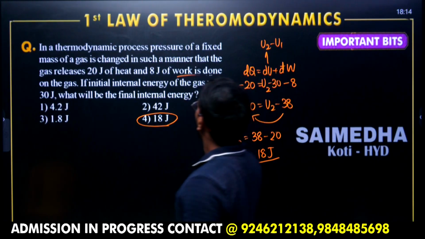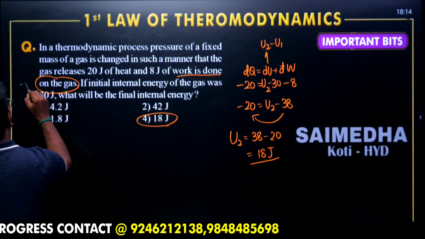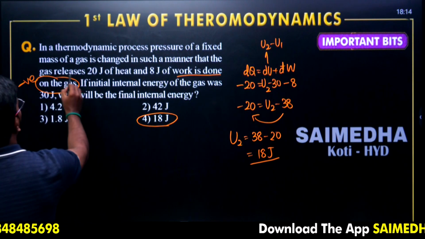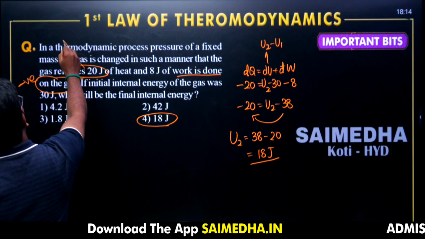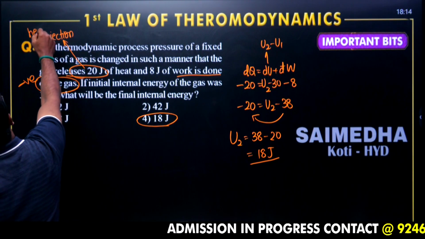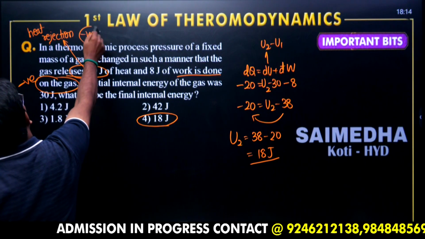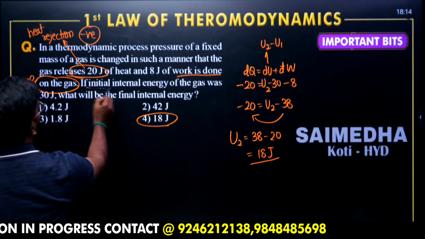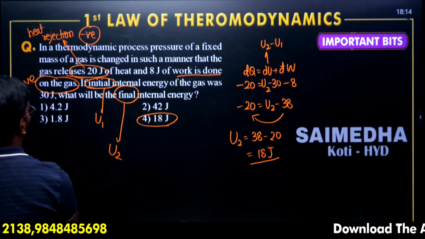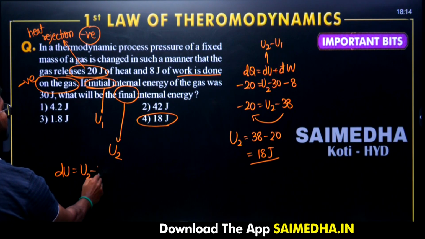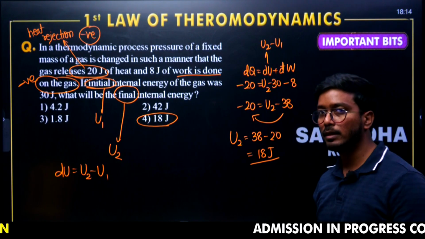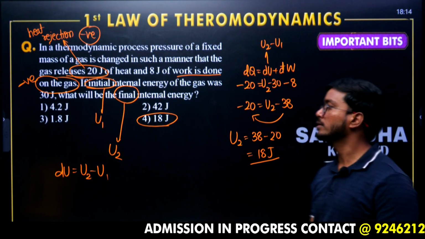Remember, work done on the gas is given, that means it is a negative work. Now the gas releases 20 joules, that means it is rejected out. This is a heat rejection. Heat rejection is positive or negative? It is negative. Initial internal energy is U1, final internal energy is U2, where dU is equal to U2 minus U1. Very important question. Go through it. It has not appeared so far, but yes, it is an expected question in the ECET examination.